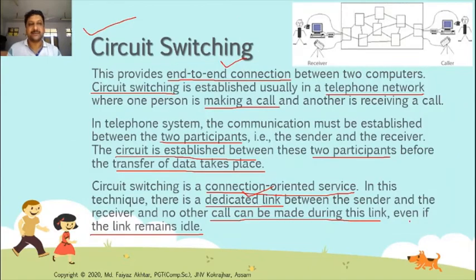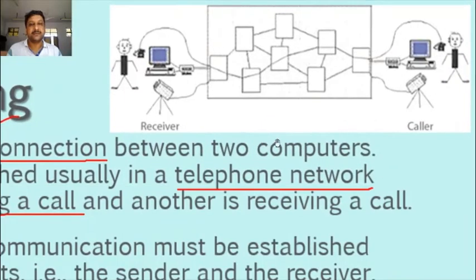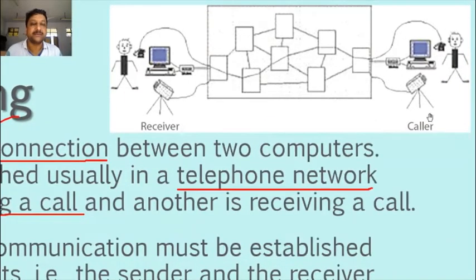You can see in the picture, this is the receiver and this is the sender. Here communication is going on. In between, these are known as the switching nodes, and in circuit switching these switching nodes make a physical, direct connection from the sender to the receiver.